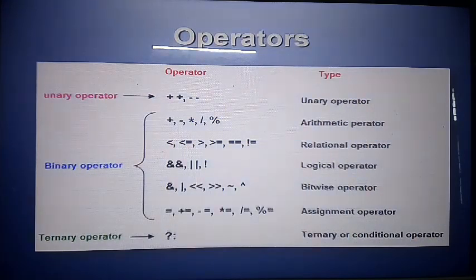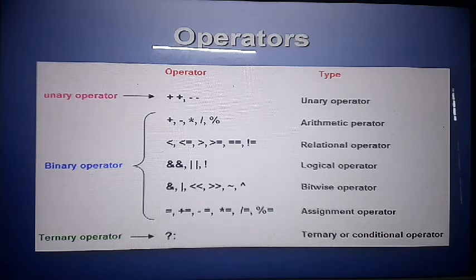I will show the diagram so you can see the symbols also. Operators and types. Unary operator: plus plus, minus minus, meaning increment and decrement. Arithmetical operator: plus, minus, multiplication, division and modulus. Relational operator: less than, greater than, equal, not equals. Logical operator: and, or, not.